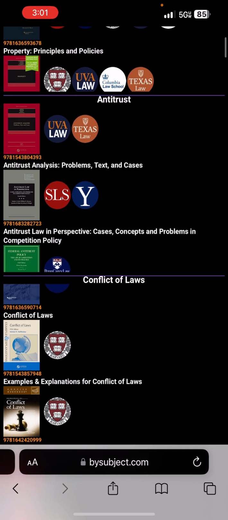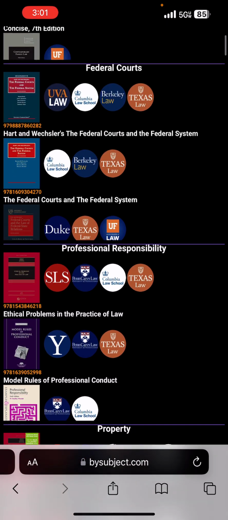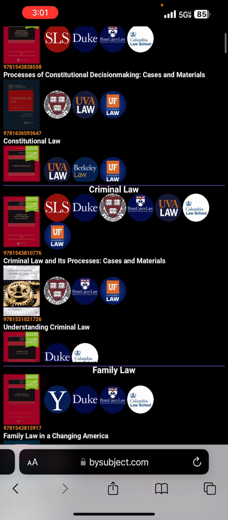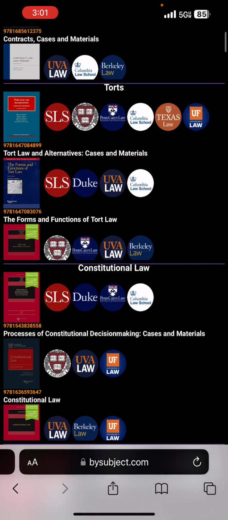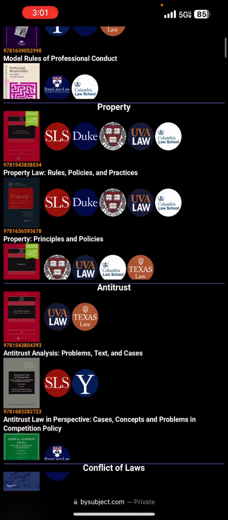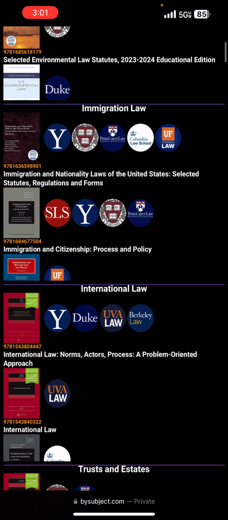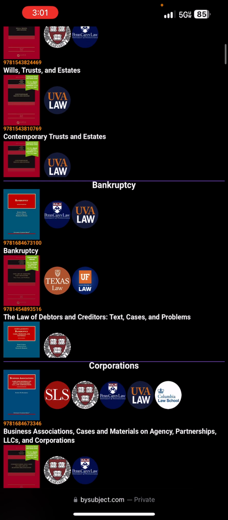This is really helpful because a user might be interested in law but might not know that there's things such as antitrust or property law or professional responsibility or family law. And this allows the user to learn more about the subjects that they need to learn in order to learn what they're trying to learn. So they might be interested in law, but they might not really know where to look or what to learn. And BySubject does that in an objective, clear fashion for them because all the courses are in ranked order and all the contents for the respective courses are grouped for the respective courses and put in ranked order themselves.